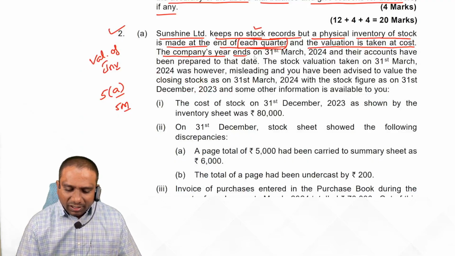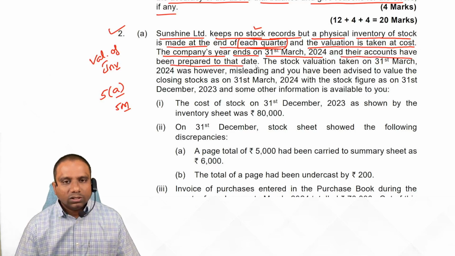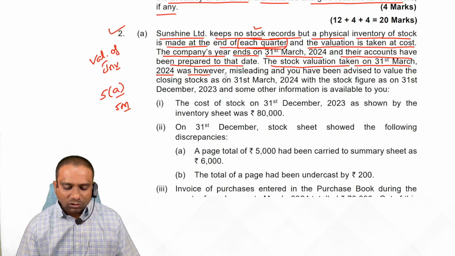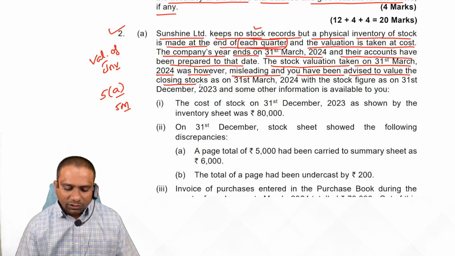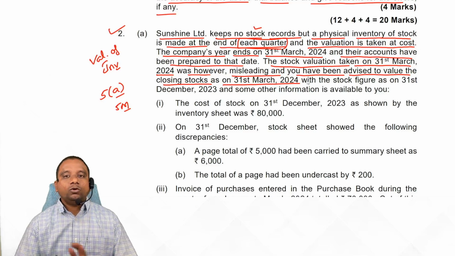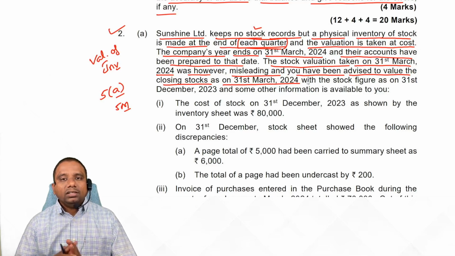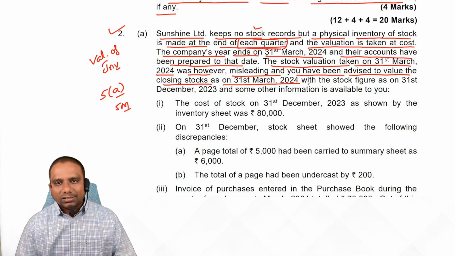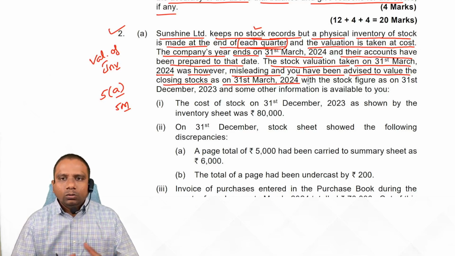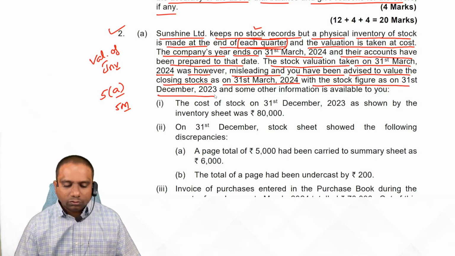The company's year ends on 31st March 2024, and their accounts have been prepared to that date. The stock valuation taken on 31st March 2024 was however misleading, and you have been advised to value the closing stock as on 31st March 2024. Means already they have valued inventory, but it is misleading, maybe it is not correct. That's why they are asking us to value inventory once again, from the stock figure as on 31st December 2023.